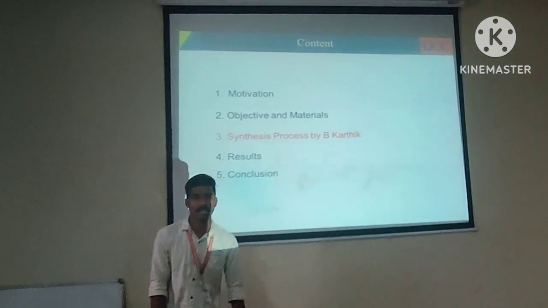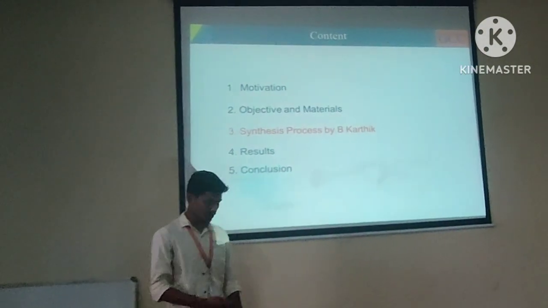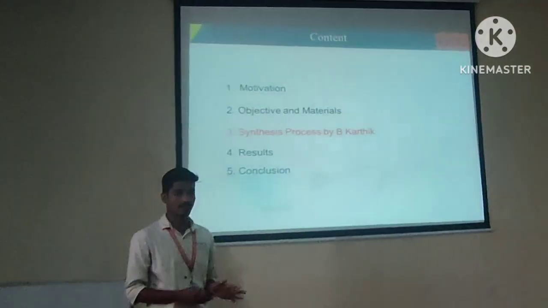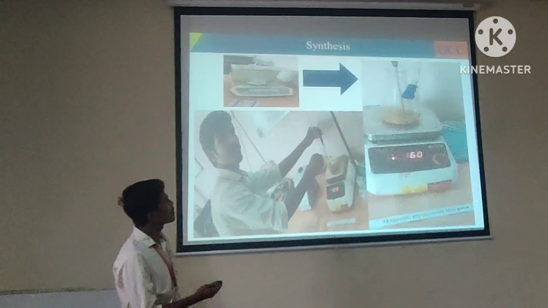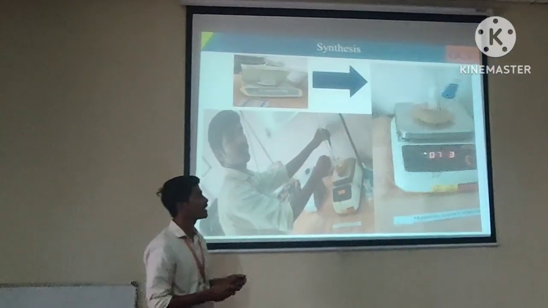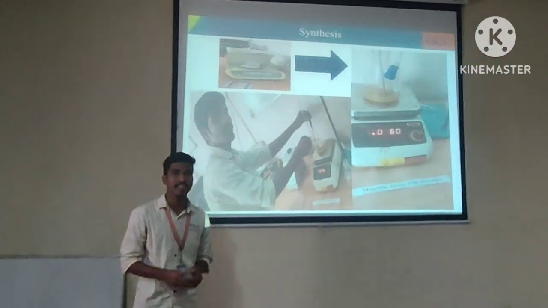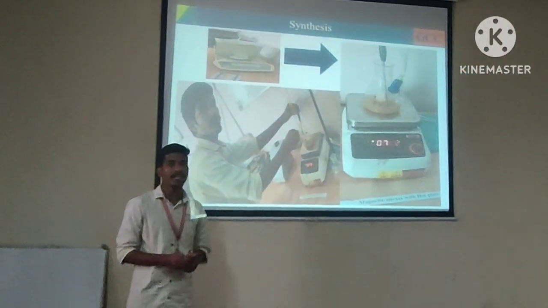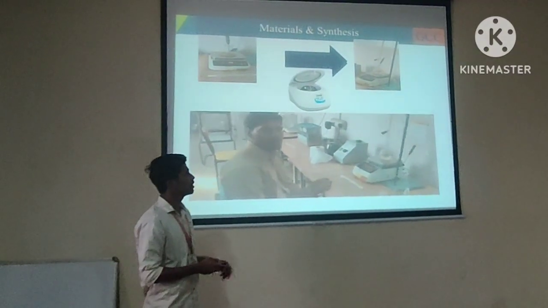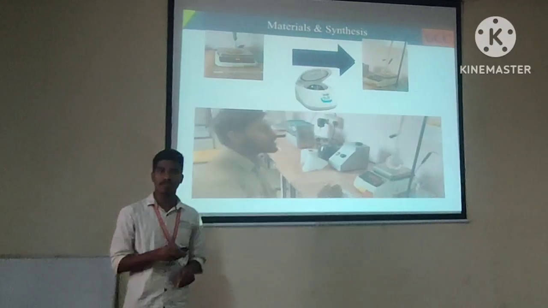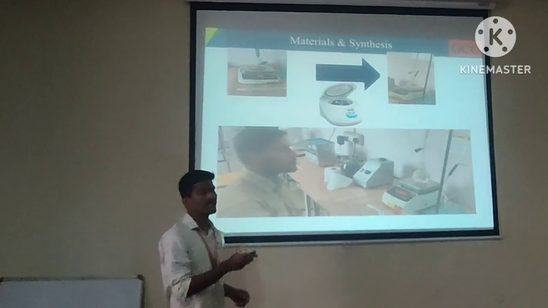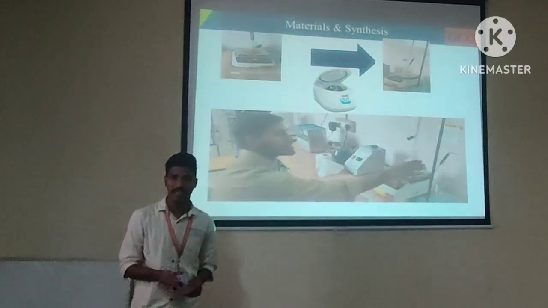Thank you, Naveen. Myself Karthik. I am from BSc MPC final year. Now I am going to explain the synthesis process of the Terminalia chebula fruit. We are taking 1 gram of the chebula powder in 100 ml of solution, adding a magnetic stirrer and maintaining the temperature of 80 degrees with a stirring rate of 500. We follow the same method for the silver nitrate solution, taking 0.28 grams of silver nitrate in 200 ml of water, with a stirring rate of 500 and a temperature of 80 degrees centigrade.